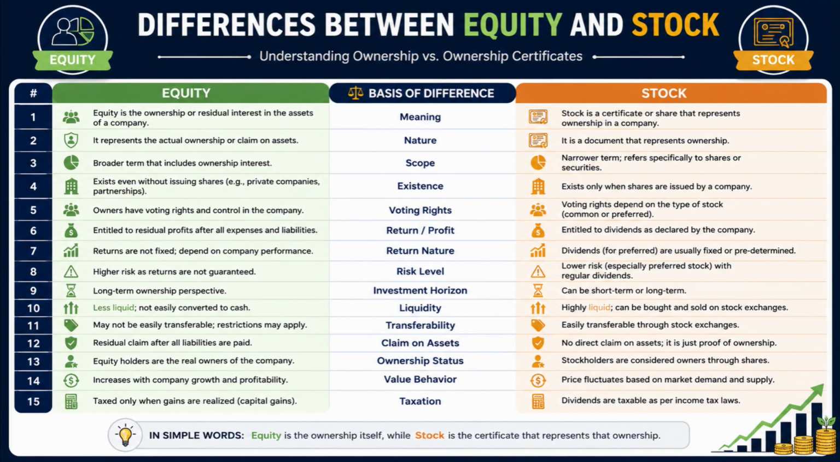Number 15. Equity gains are generally taxed when profits are realized, whereas stock dividends may be subject to taxation according to applicable tax laws. In simple words, equity refers to the ownership interest itself, whereas stock is the financial instrument or share that represents that ownership.